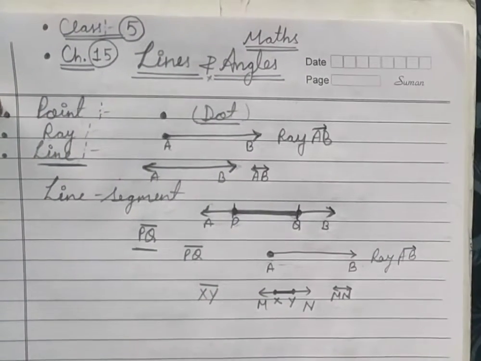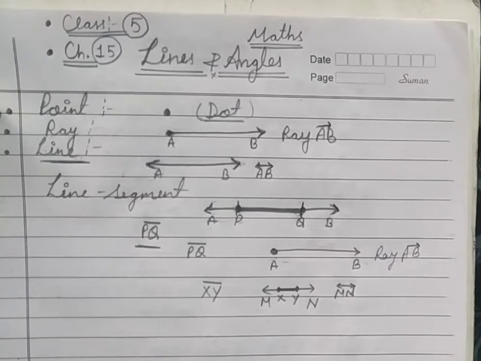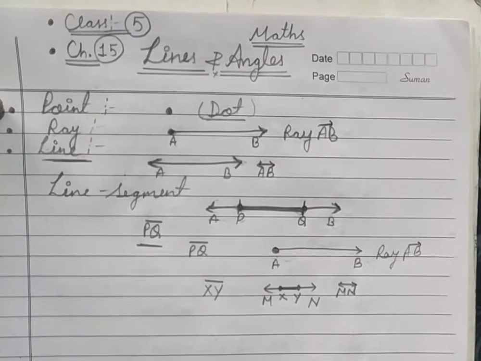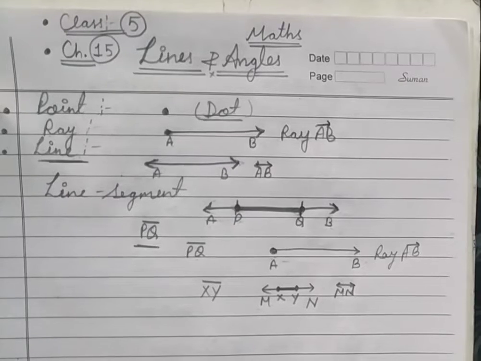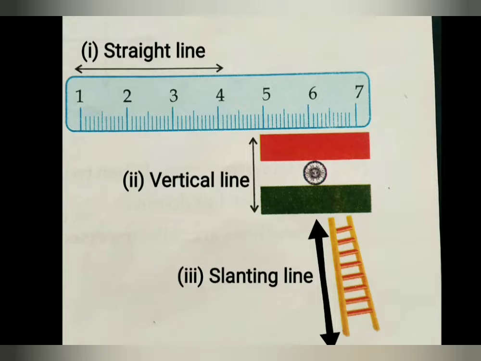Is that clear? Okay, dear students, now I am going to teach you various types of lines, so be with me. Now you can see I picked a few examples to show the various types of lines. In the first picture, what is this?